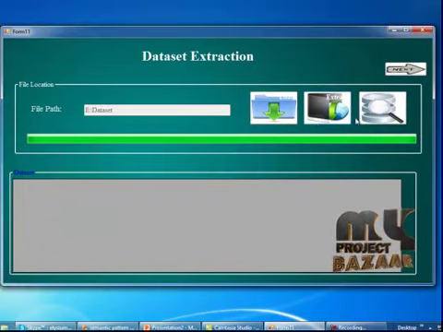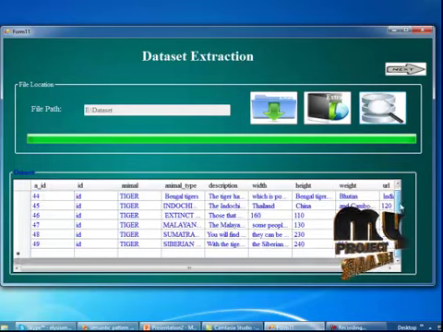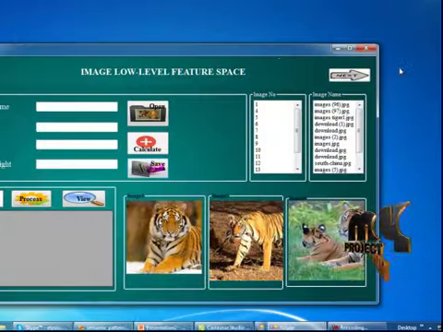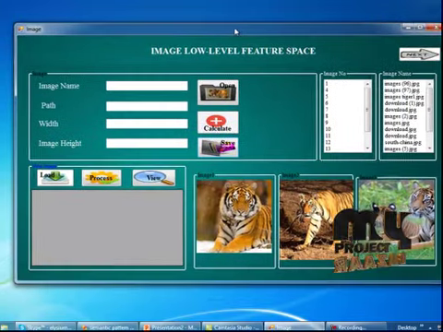Okay. Then I am going to view the dataset. So, click on the view button. A dataset will be displayed in the preview here. Then click on the next button. It will move to the next form, that is an image low level feature space.